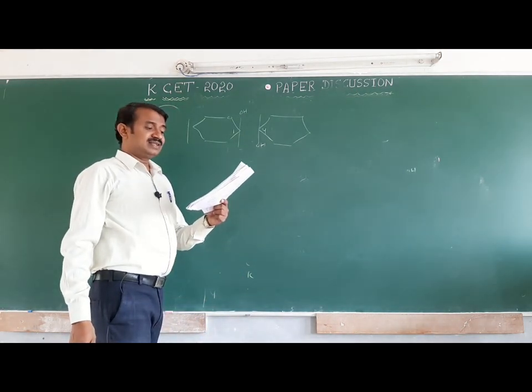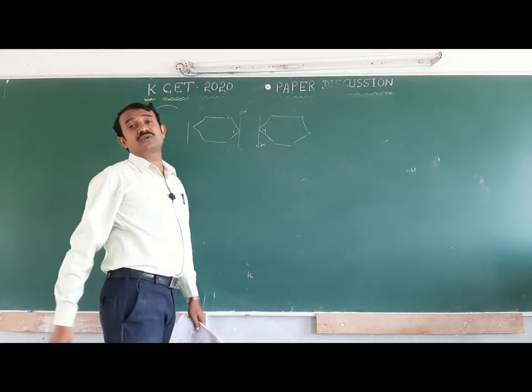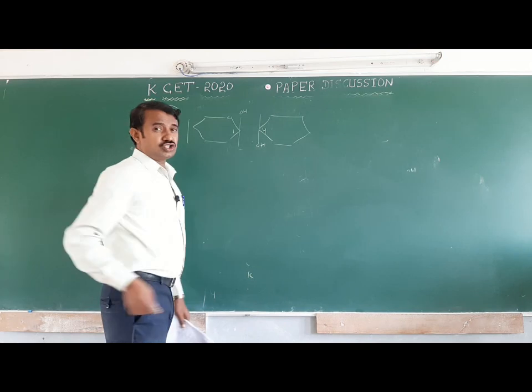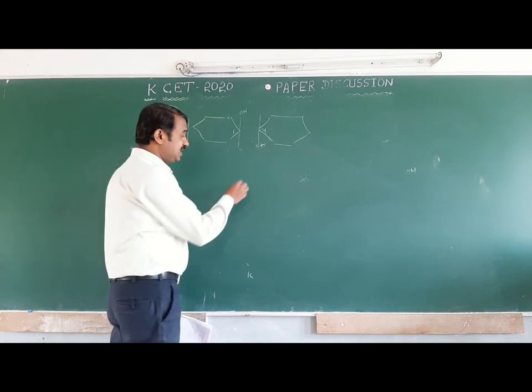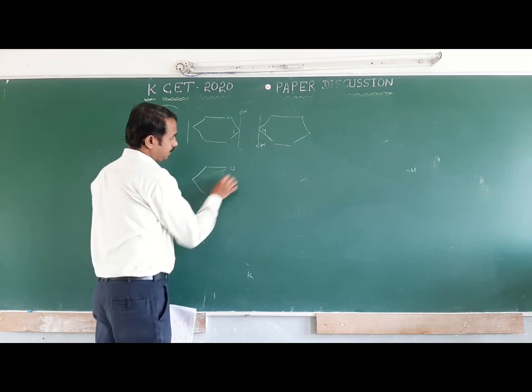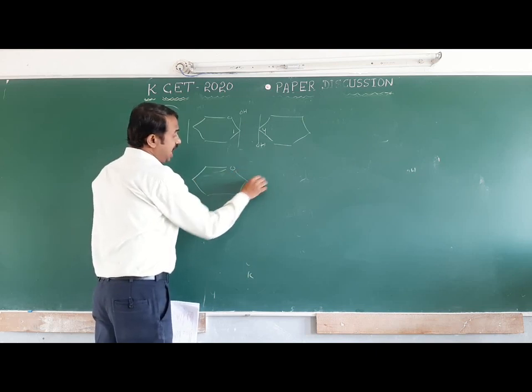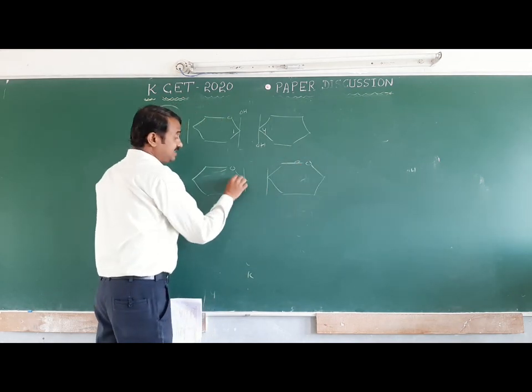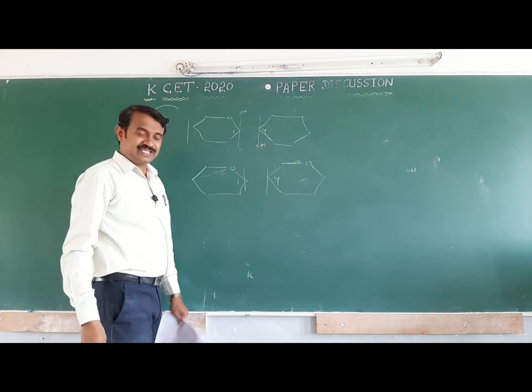Second one, starch. Amylose and amylopectin are polymers of glucose. Glucose and glucose have a C1 and C4 linkage.